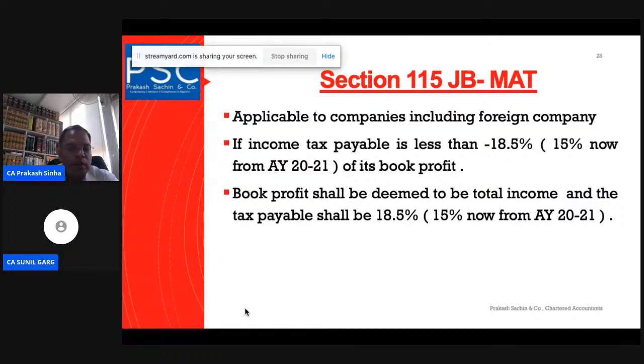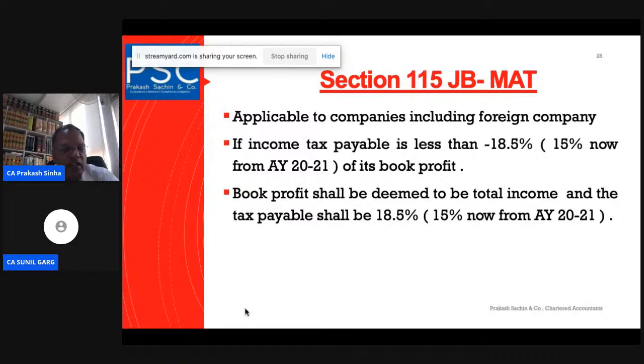For the purpose of calculating the book profit, the starting point is the books of account prepared following Schedule 3 of the Companies Act 2013. However, if there is a special company covered under the proviso to Section 129 of the Companies Act, there is a special method to calculate the book profit. However, they have given an alternative: they can follow Schedule 3 of the Companies Act, and based on Schedule 3, they can prepare the financial statement.